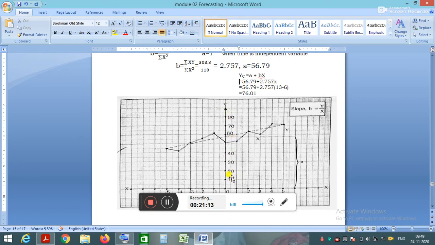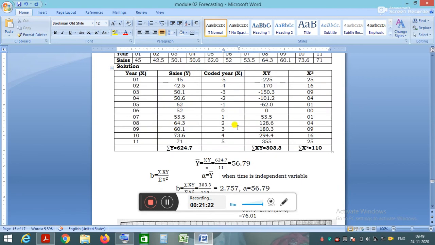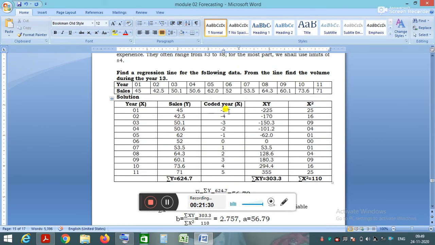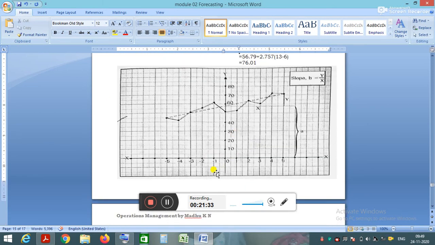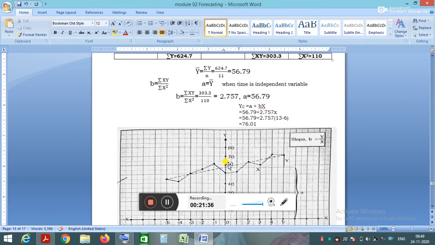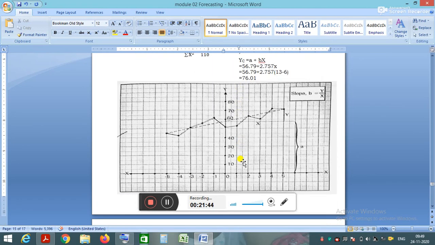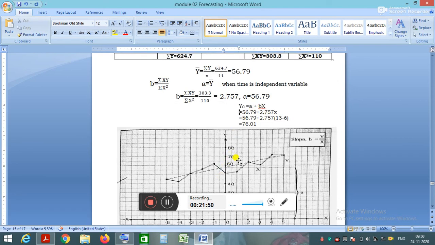Here the vertical axis is the dependent variable, with values 10, 20, 30, 40, 60, 70, 80, and the horizontal axis always indicates the independent variable. Its values are 0, minus 5, minus 4, minus 3, minus 2, minus 1. For 0, we found the value of a is 56.79. When the value of x is equal to 0, y equals a, which is 56.79. It is the point where it meets the vertical axis.